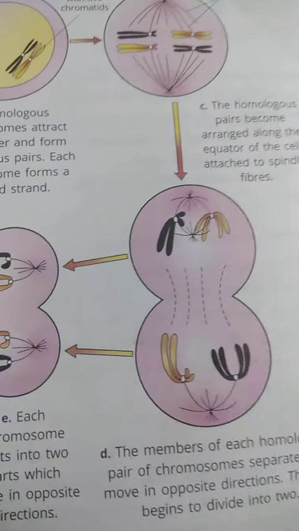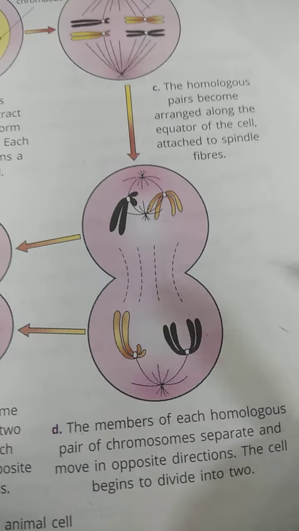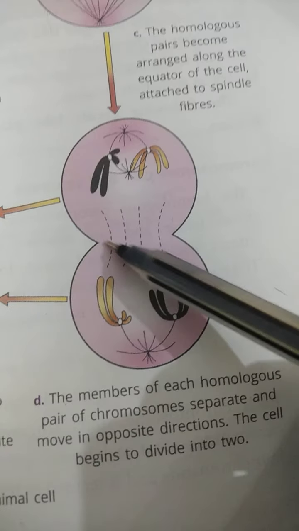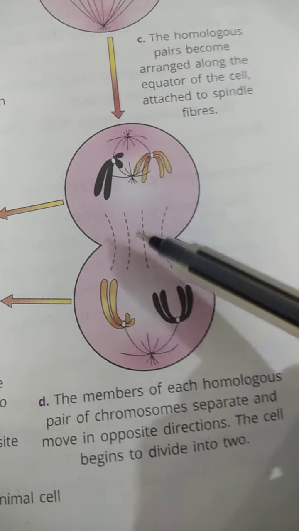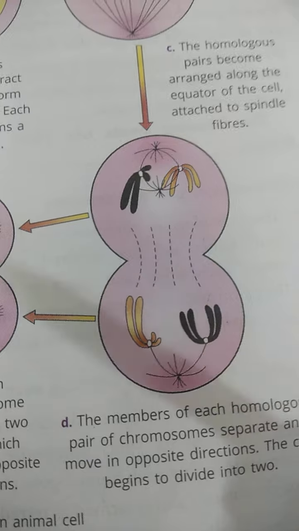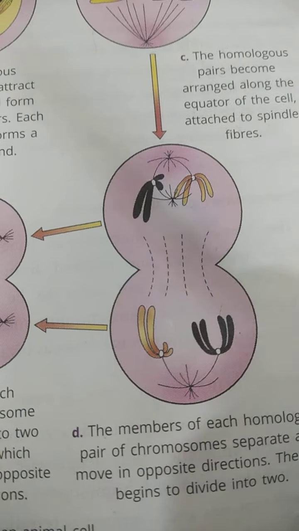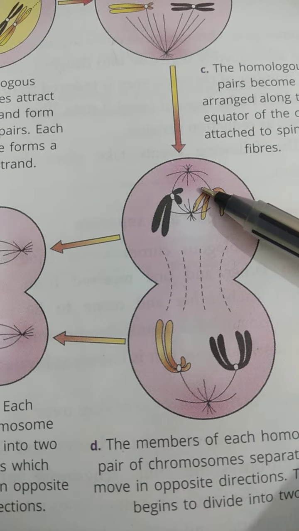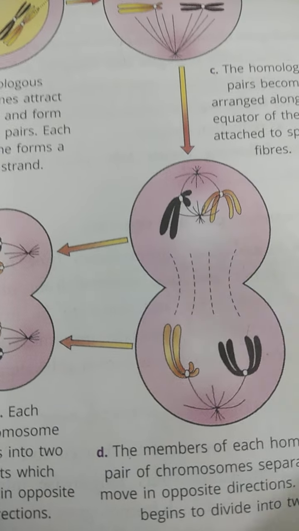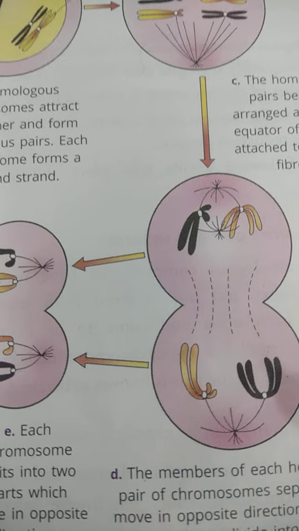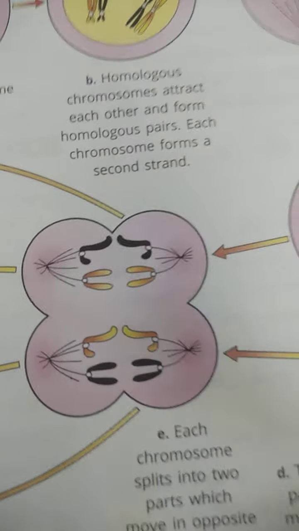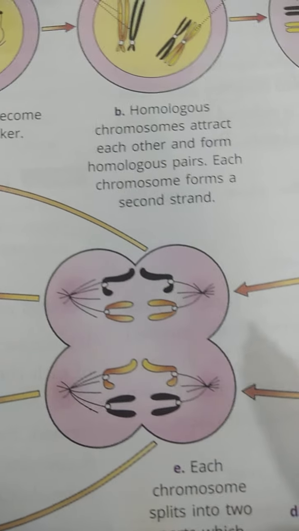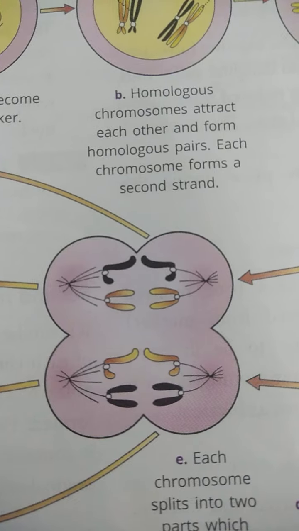In this picture the complete cytokinesis is not shown, but after this the complete cytokinesis occurs, and as a result two haploid cells are formed. So after the first meiotic division, two haploid cells are formed, and then each haploid cell goes further. The second meiotic division starts in them. Each cell again goes to further division, meiotic division, exactly like mitosis.